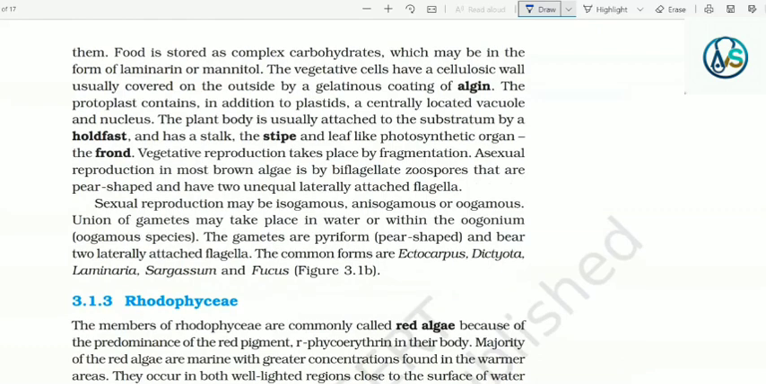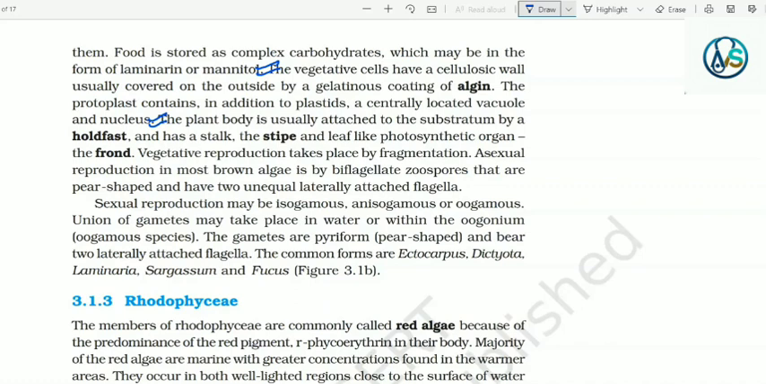present in them. Food is stored as complex carbohydrates which may be in the form of laminarin or mannitol. The vegetative cells have a cellulosic wall usually covered on the outside by a gelatinous coating of algin. The protoplast contains, in addition to plastids, a centrally located vacuole and nucleus. The plant body is usually attached to the substratum by a holdfast and has a stalk, the stipe, and a leaf-like photosynthetic organ, that is the frond.